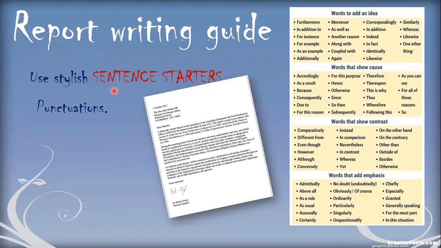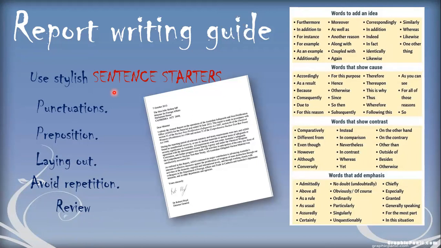You have to look at your punctuation, the speech marks. They are really compulsory and really very important. You must look at your prepositions, the use of in, on, at. This is really very important. Sometimes we ignore it and we use them wrongly. And layout, I have discussed already. One more thing, be very careful about repeating things. Don't repeat sentences. Don't repeat any idea which you have already discussed. Be very careful in choosing your words and in your sentences as well. Once you have done your work, please review it, see what amendments can be done, and this is how you can come up with a very good and better scoring report.